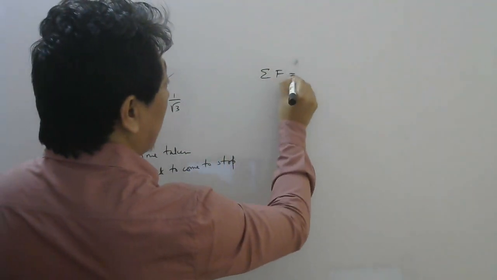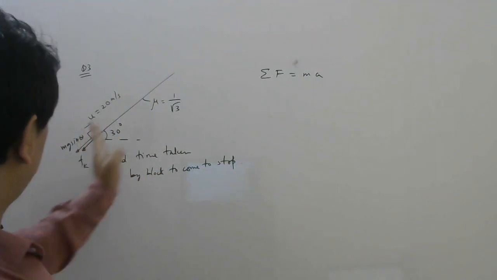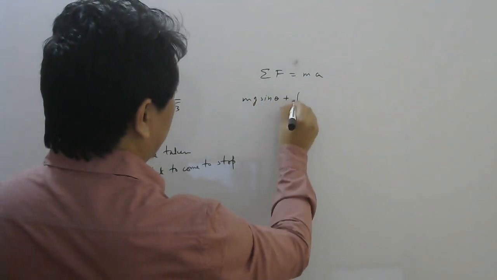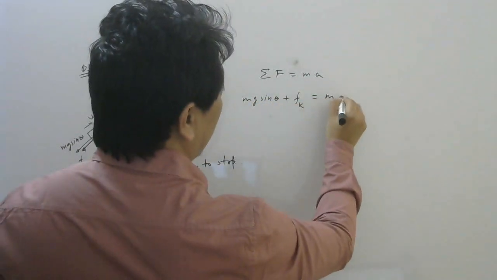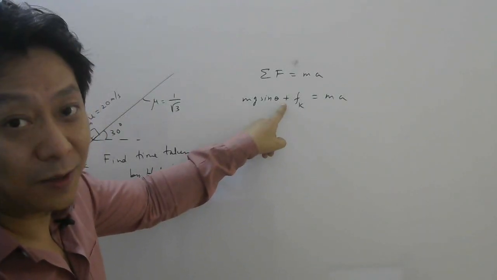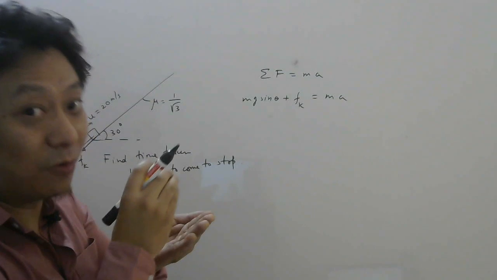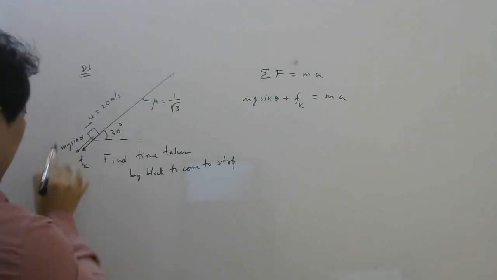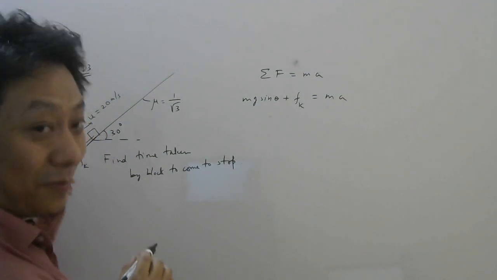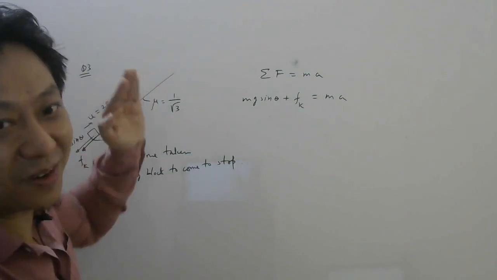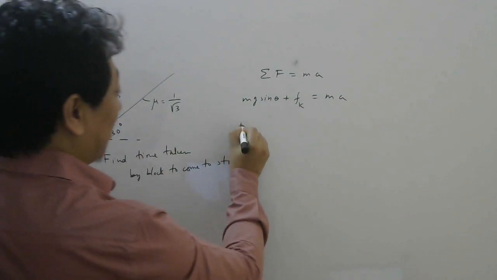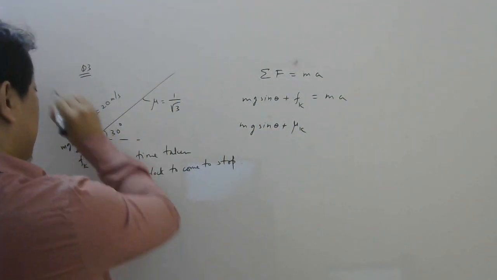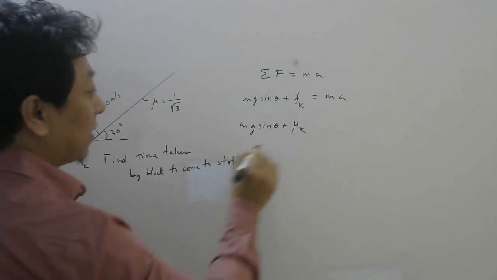So net force equals to ma. You can see both the forces are in same direction. So we should add mg sin theta plus kinetic friction, that is equal to ma. Now before, here there was minus sign because that time I assume body is coming down, so friction will be up. So friction will oppose mg sin theta, so minus sign. Here both are helping each other, right? So both are helping each other, but both are opposing the motion. Remember, motion is up the plane, no? Now what is the formula for kinetic friction? Mu k into N, and N here will balance mg cos theta. We know that, okay? So directly I will substitute,